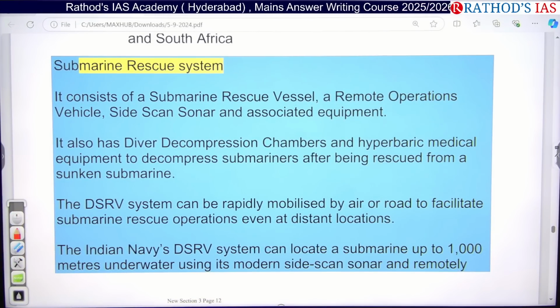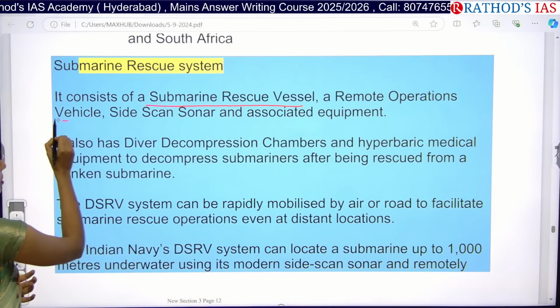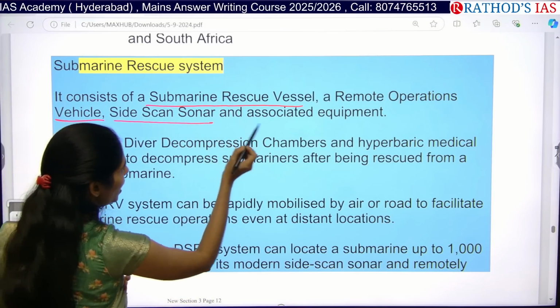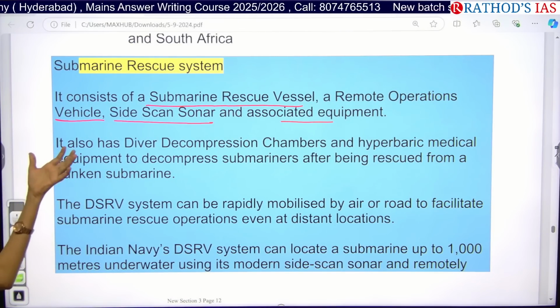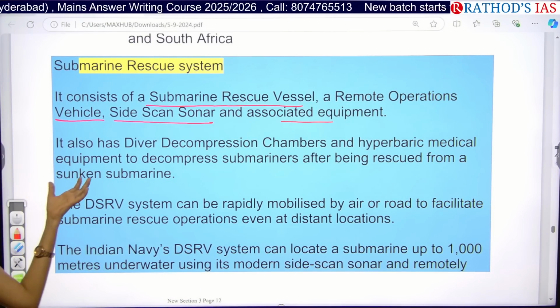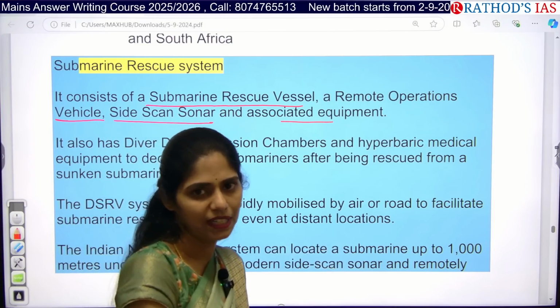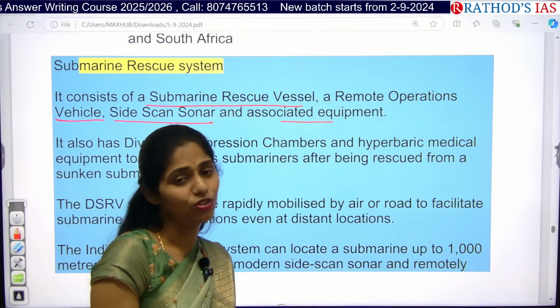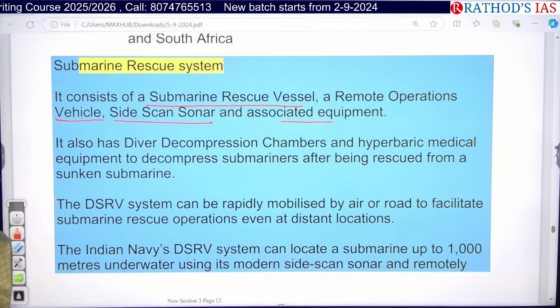What will it consist of? It consists of some important equipment regarding submarine rescue. It has vehicles, it has sonar, and it also has other equipment. And even in this rescue system, we will have some medical equipment, so that if the people in the submarine have been injured, we obviously need some medical equipment. So all these things will be there, so that we can use this equipment to rescue sunken submarines.